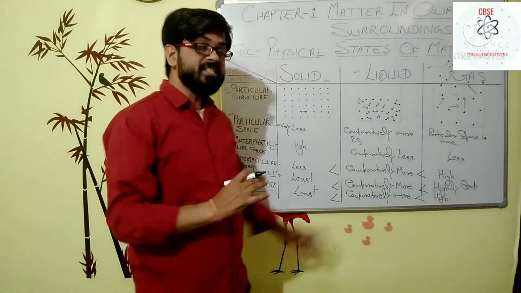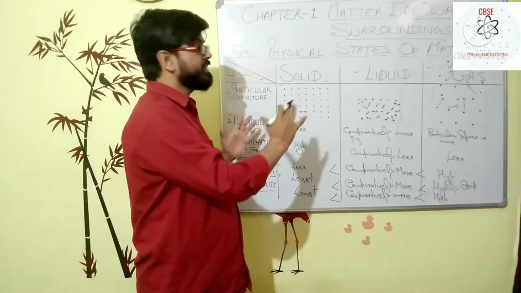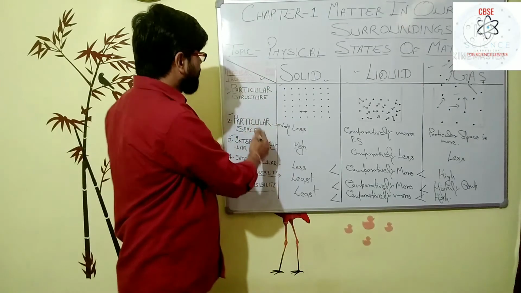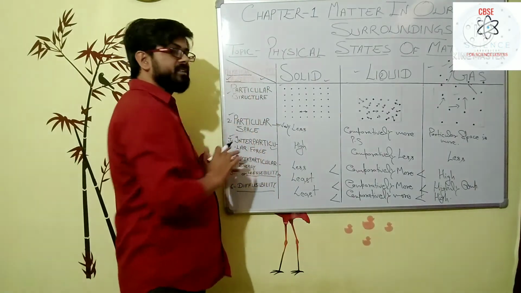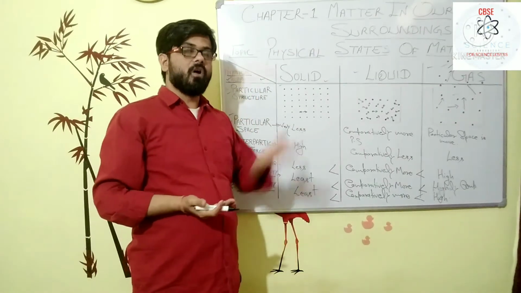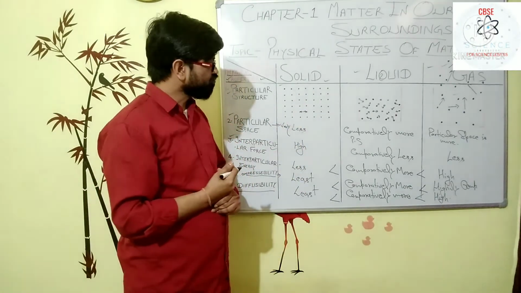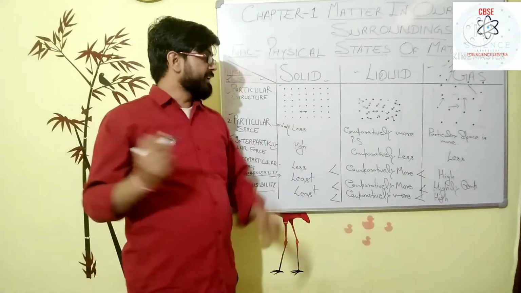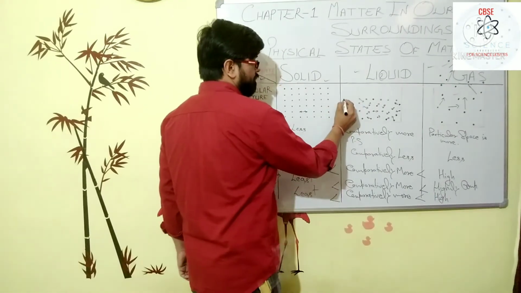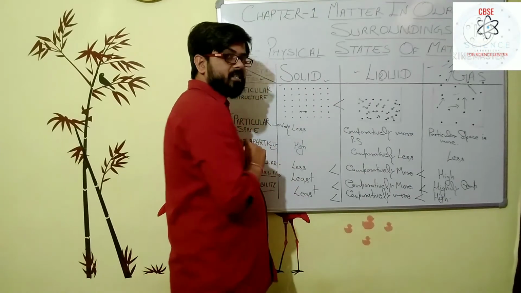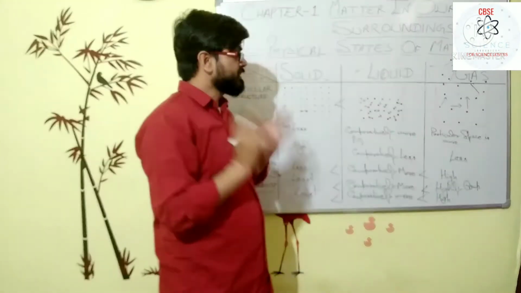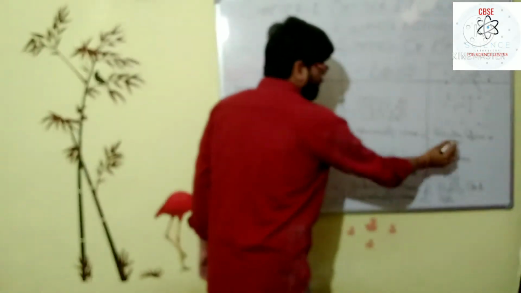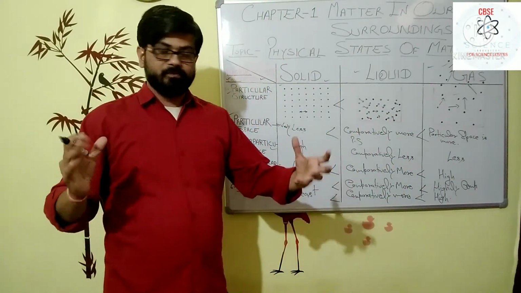So these are the different physical states, my dear students, and these physical properties decide the physical state of the matter. As you can see, the interparticular space is very less in solids, comparatively more in liquids, and in gases the interparticular space is very high.